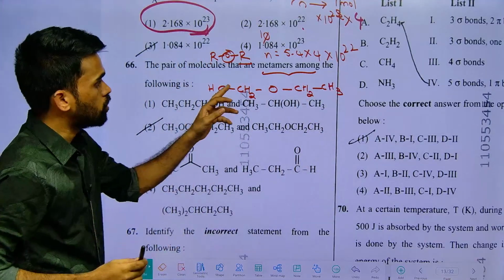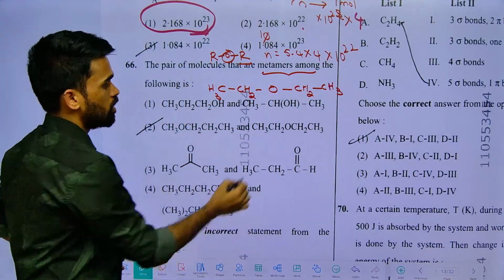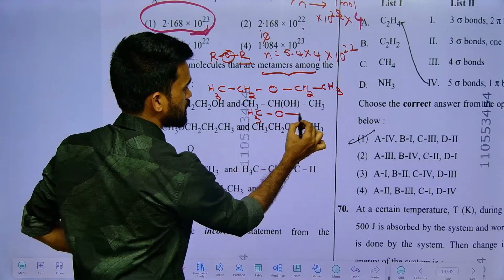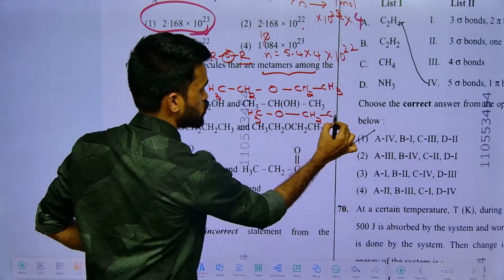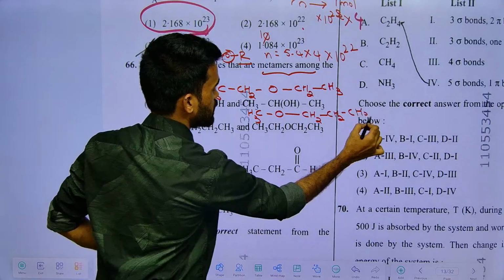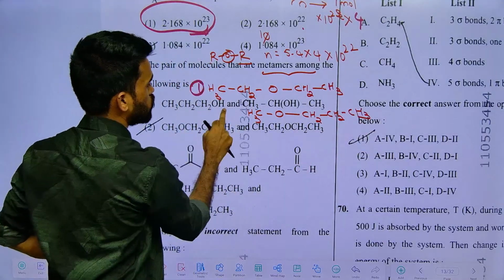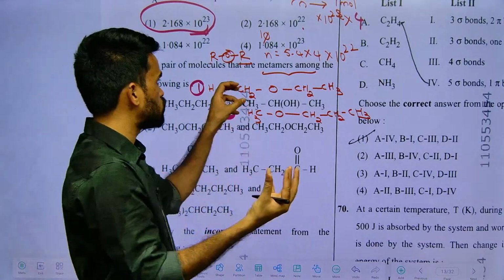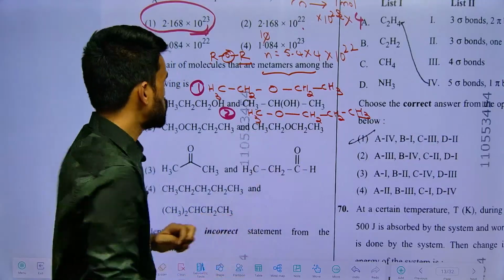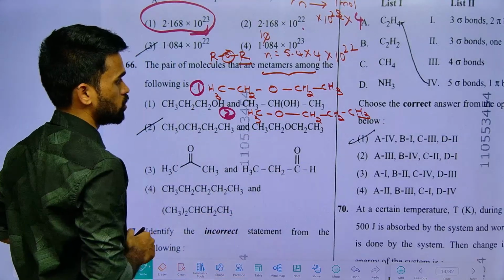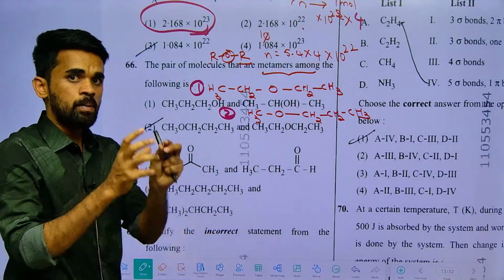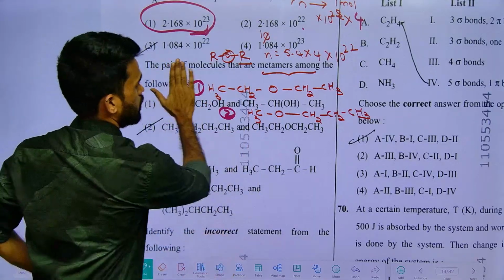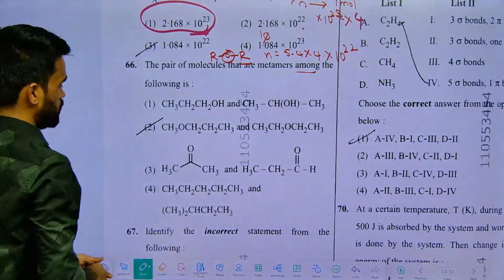So with the same molecular formula, one side I am placing a methyl group and another side I am placing propyl, CH2, CH2, CH3. See how these 1 and 2 are related? They differ just in the alkyl groups attached to the functional group, that is oxygen here. So 1 and 2 are called metamers. They should have the same functional group, but different alkyl groups attached to that functional group. That's it. So go with the options.